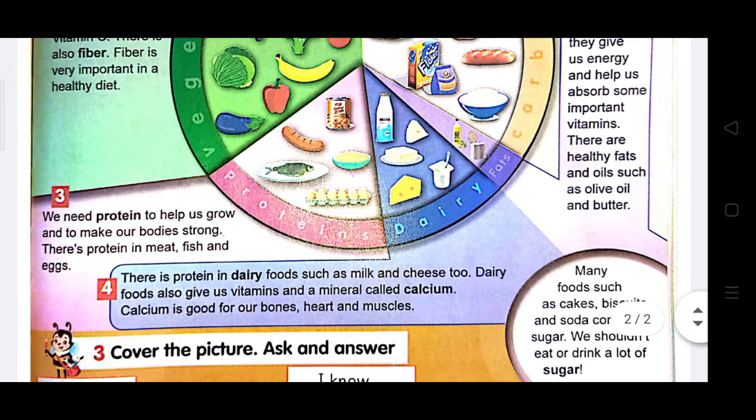Number 3, we need protein to help us grow and to make our bodies strong. There is protein in meat, fish, and eggs. There is protein in dairy food, such as milk and cheese, too. Dairy foods also give us vitamins and a mineral called calcium. Calcium is good for our bones, heart, and muscles.